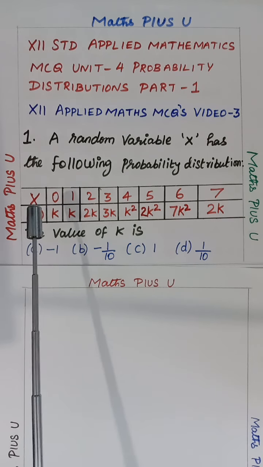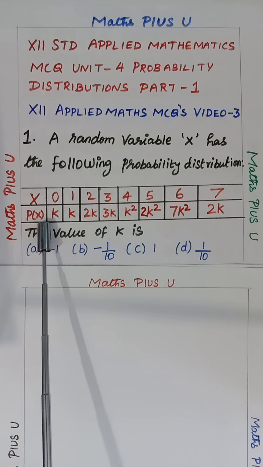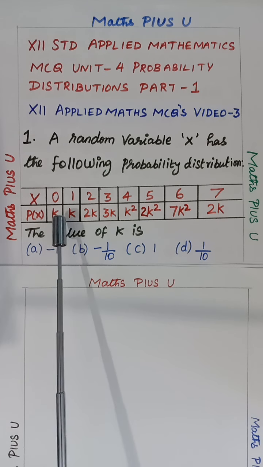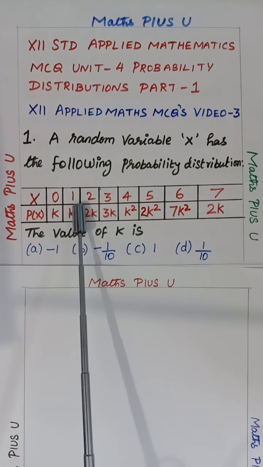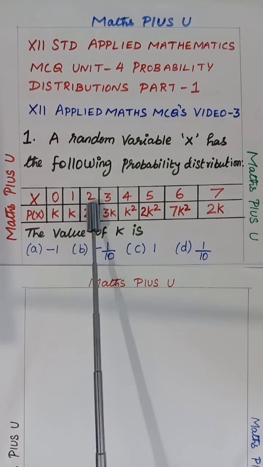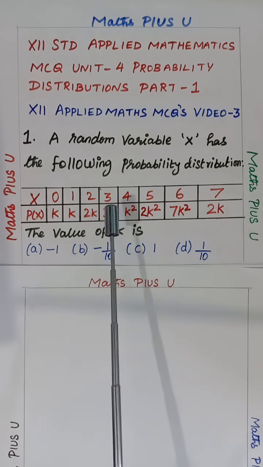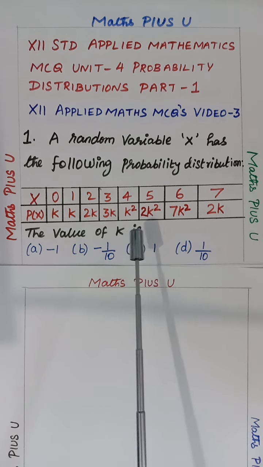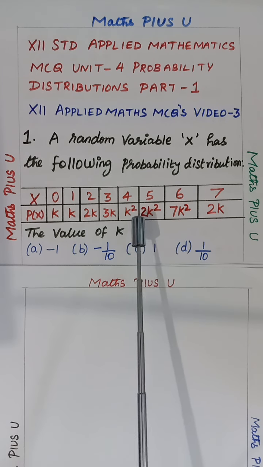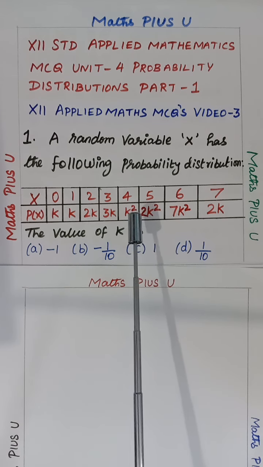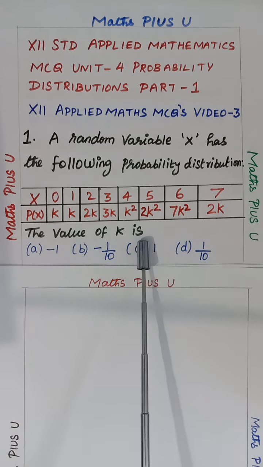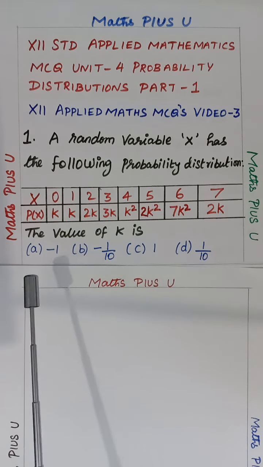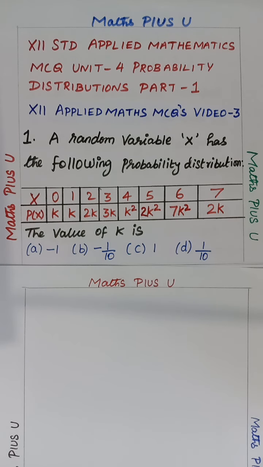In that, capital X and P of X, the probability of X. They have given the table: X equals 0 gives K, X equals 1 again gives K, X equals 2 gives 2K, X equals 3 gives 3K. The value of K is what? That's what they're asking. They have given you 4 options.